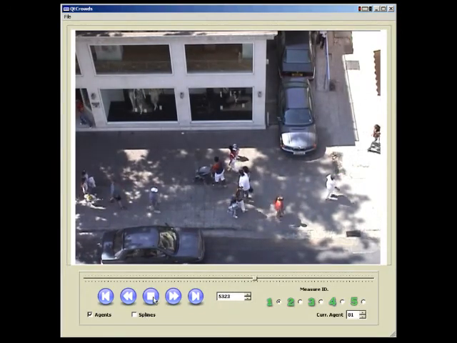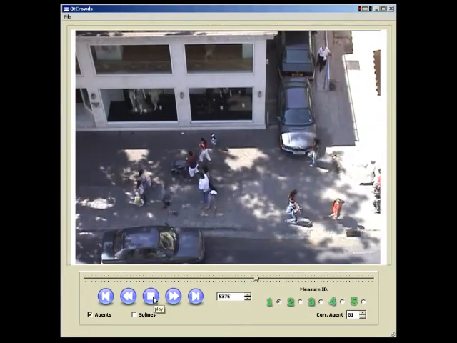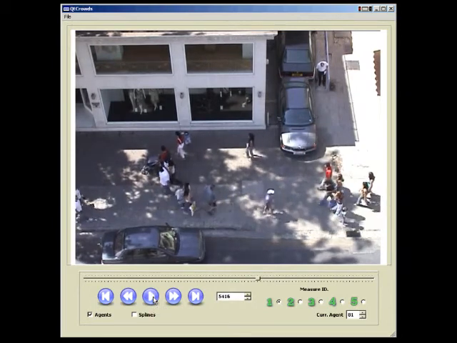Once again, this behavior is natural. However, it is not typical to a sparse pedestrian crowd.